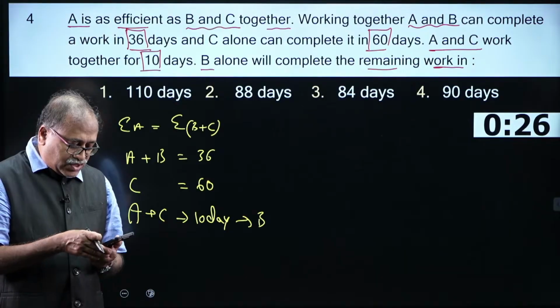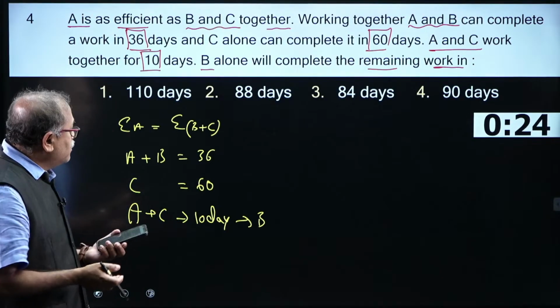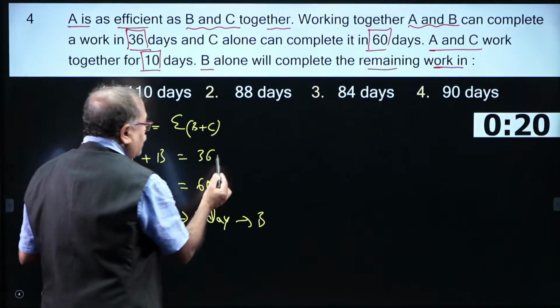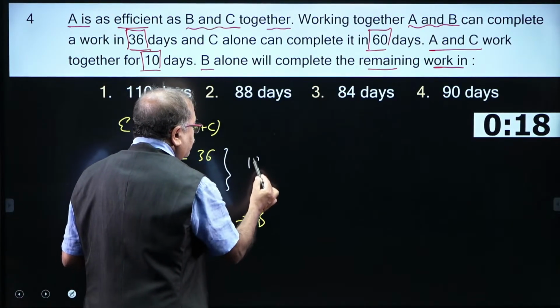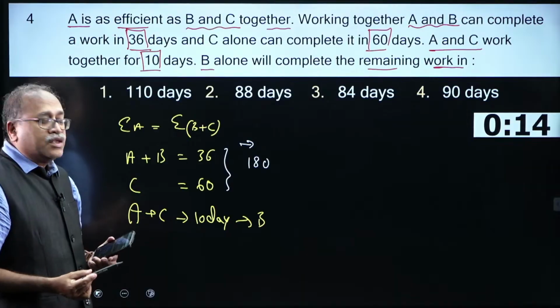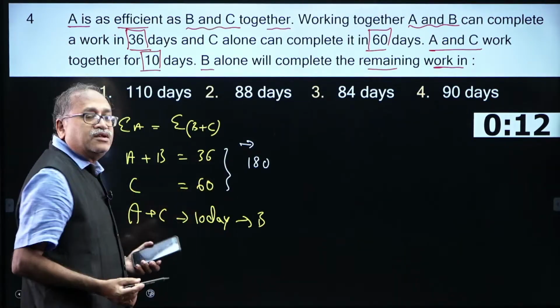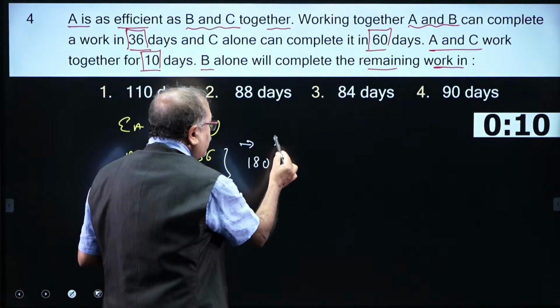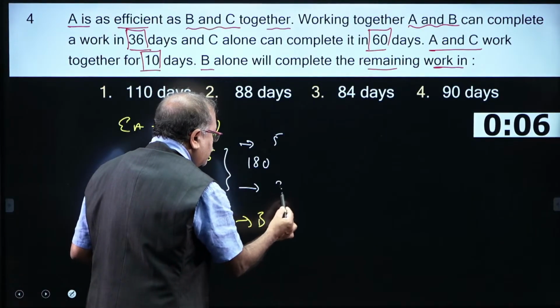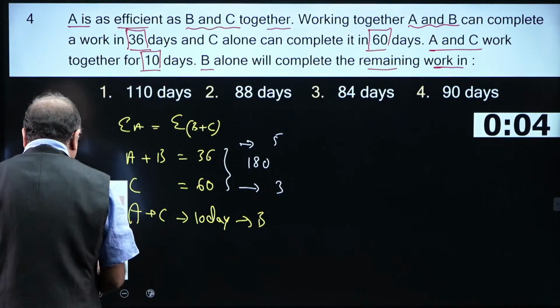Your time starts now. LCM is 180. Okay, I agree, LCM is 180. A plus B: 180 divided by 36 is 5, and 180 divided by 60 is 3. So, this is the efficiency.